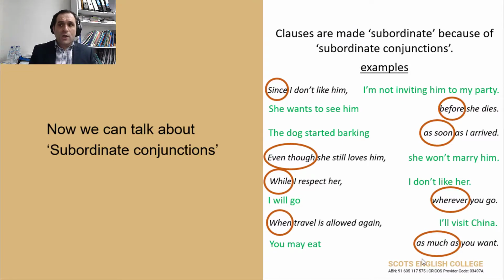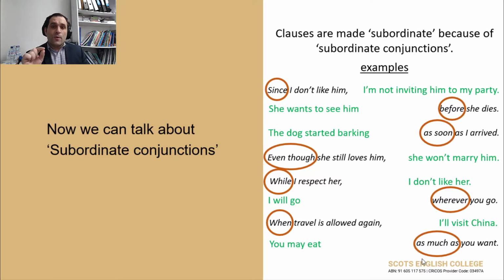Okay? And so I've given you some examples of what subordinate conjunctions are. Examples like since, before, as soon as, even though, while, wherever, when, whenever, as much as, if, only if, provided that, and we're going to give you a list later of the subordinate conjunctions.